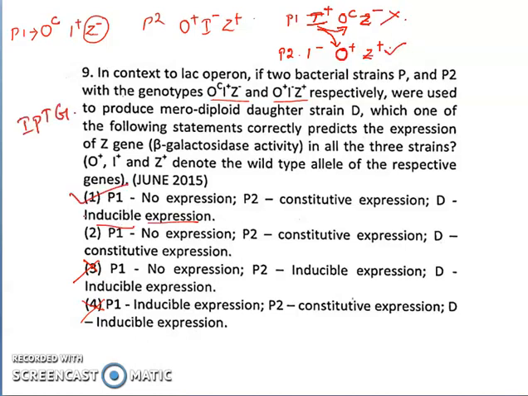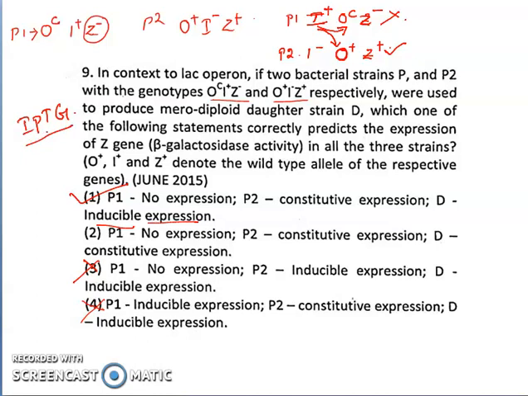Here the condition should be inducible or constitutive. The condition necessary for constitutive expression is that O should be mutated or I should be mutated. But in this case both are positive, they are working well. So for inducible expression we need to give IPTG from an external source.